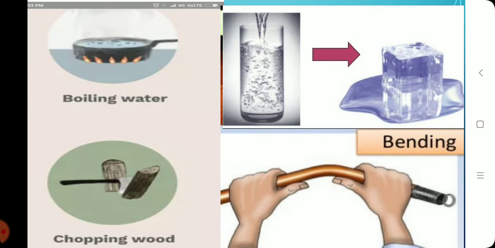Next example is bending of a rod. Here the shape changes. So in case of boiling of water, state changes. In the second example, chopping of wood, the size changes. And in the third example, water to ice, state changes. In the fourth example, that is bending of rod, shape changes.